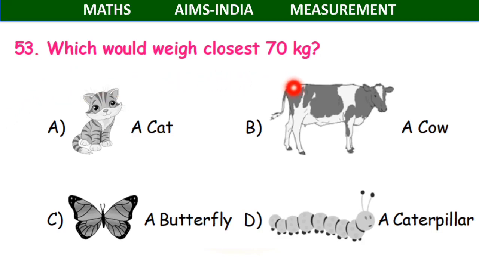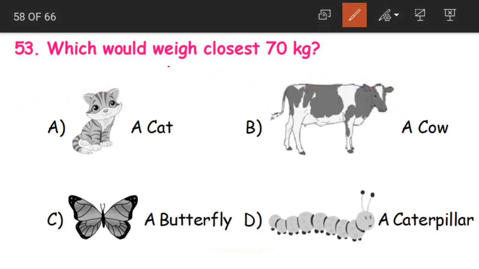Now coming to question number 53. Which would weigh closest to 70 kilograms? Again, they are asking us closest to 70 kilograms. The animal or the insect here may be more than 70 kgs or lesser than 70 kgs as well. But from the given 4 options, we have to choose the one that will be the closest to 70 kgs. If you look at the options, we have a cat, cow, butterfly and caterpillar.